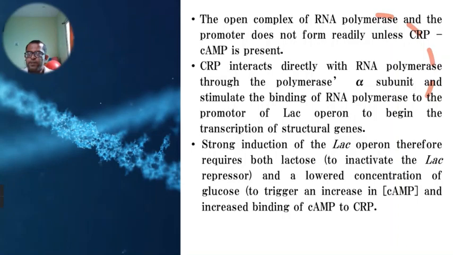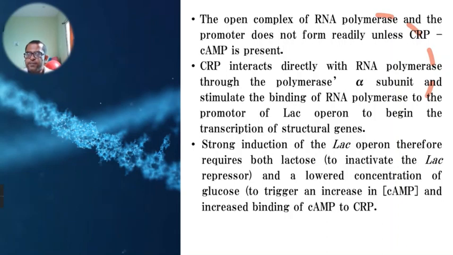This alpha subunit of RNA polymerase holoenzyme interacts with the CRP protein, and with this interaction, it enhances the binding of RNA polymerase holoenzyme to the promoter, and this promoter then opens on the DNA molecule, and there is a beginning of the transcription process.